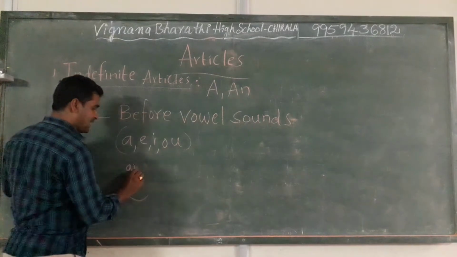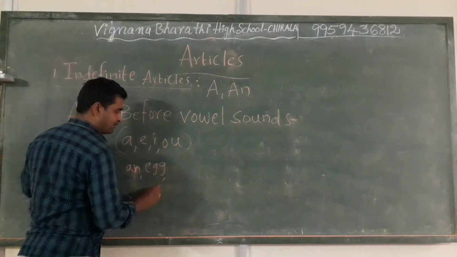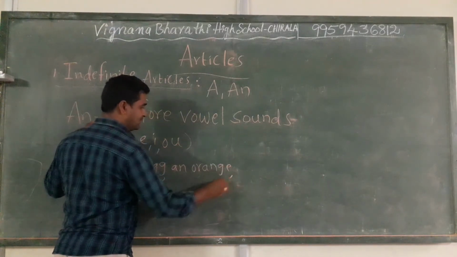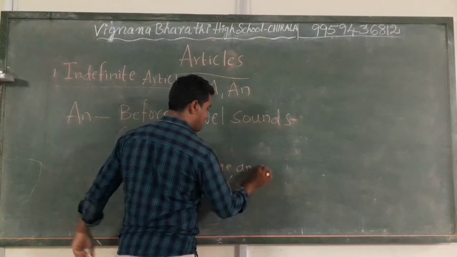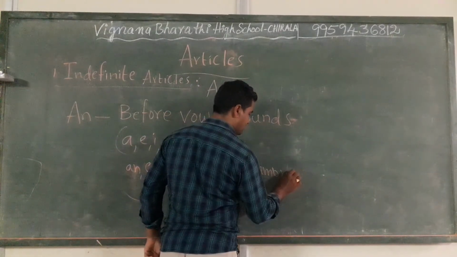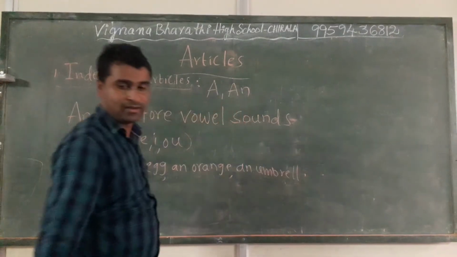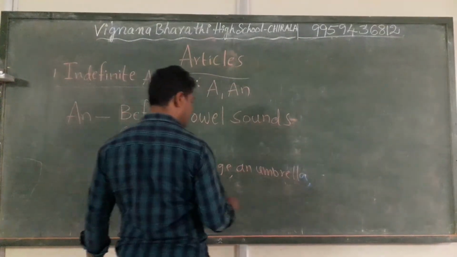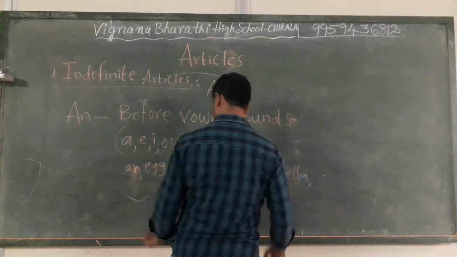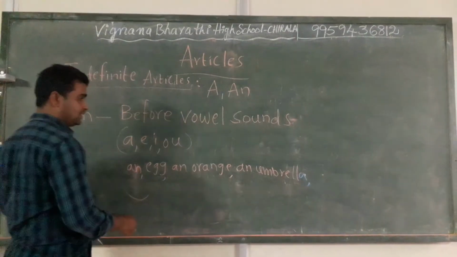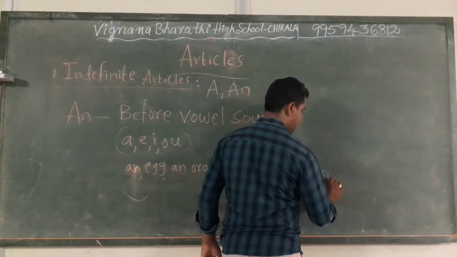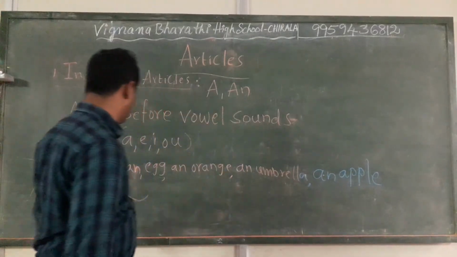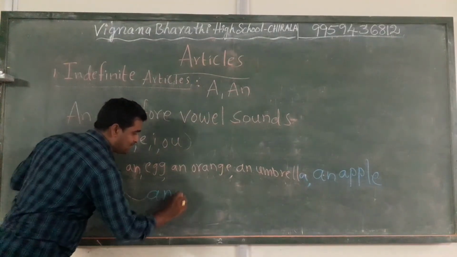For example, an egg, an orange, an umbrella, an apple, an ink bottle or an ice cream.